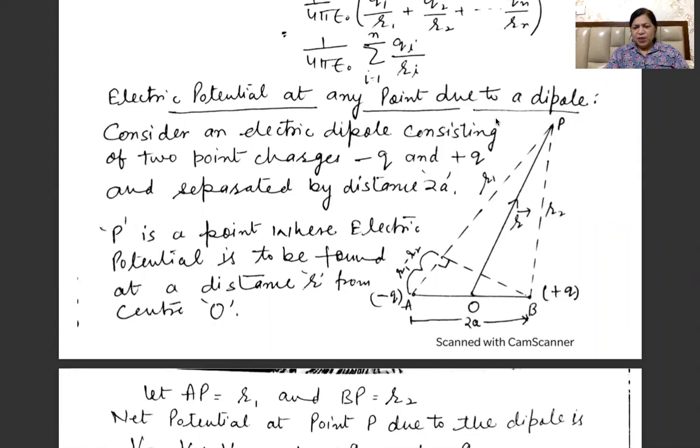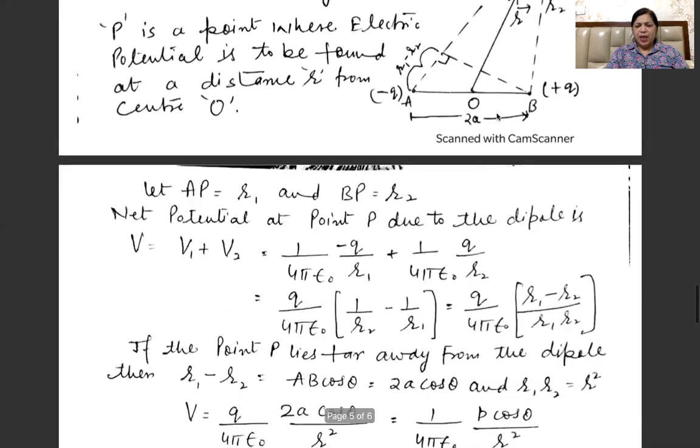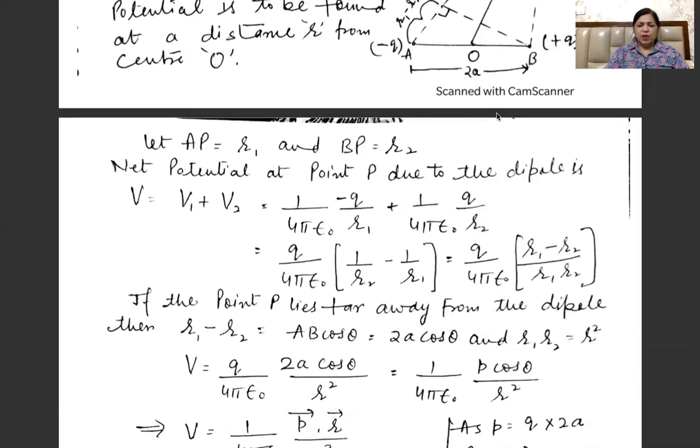Now from the figure you can see that P is at a distance R1 from the minus Q charge and P is at a distance R2 from the plus Q charge. So here in the figure AP is equal to R1 and BP is equal to R2. Net potential at point P due to the dipole will be given by V is equal to V1 plus V2. So by putting the values for the potentials, we have 1 by 4 pi epsilon naught times minus Q by R1 plus 1 by 4 pi epsilon naught times Q by R2.